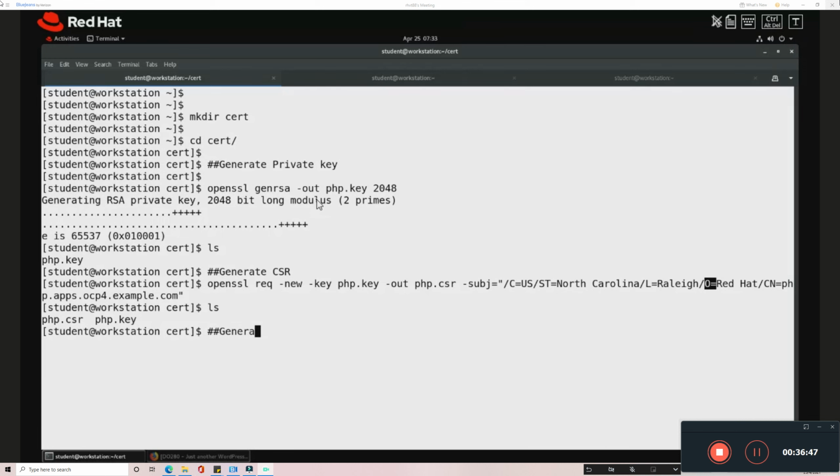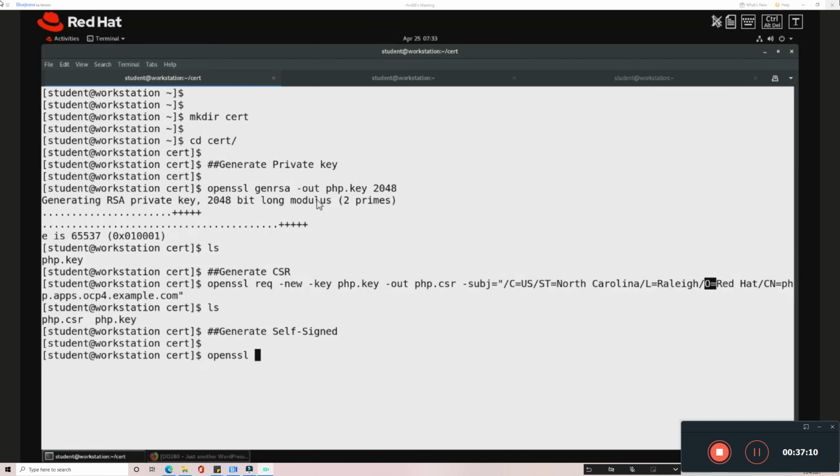Whatever I'm generating is a self-signed certificate. I'm signing it myself, so it cannot be globally verifiable. It is just self-signed by me. So if you trust it, you can use it. Otherwise, you cannot use this one. So to generate a self-signed certificate, here I'm going to use again the OpenSSL command.